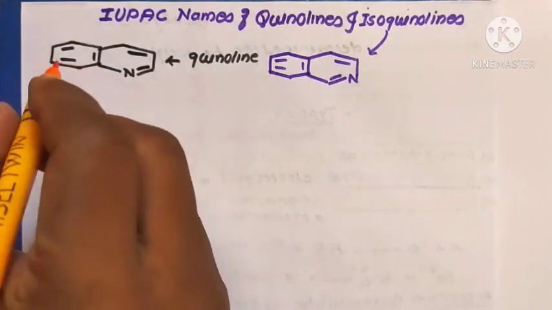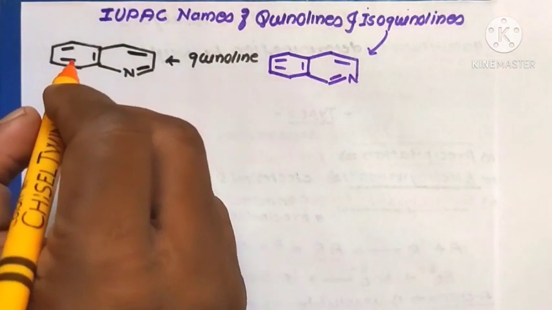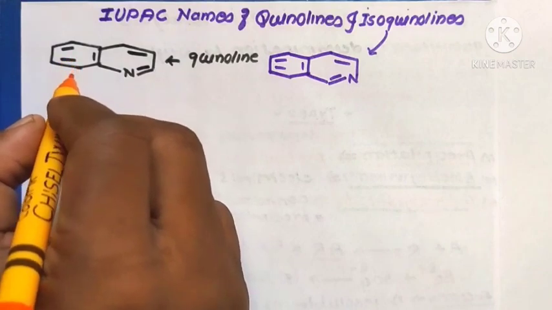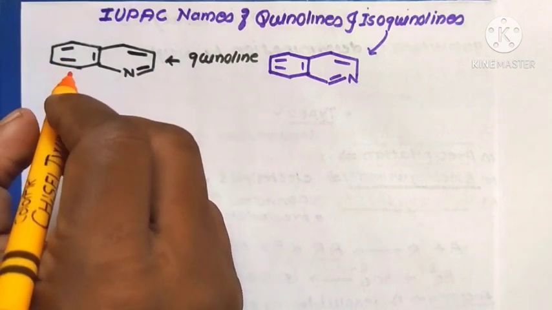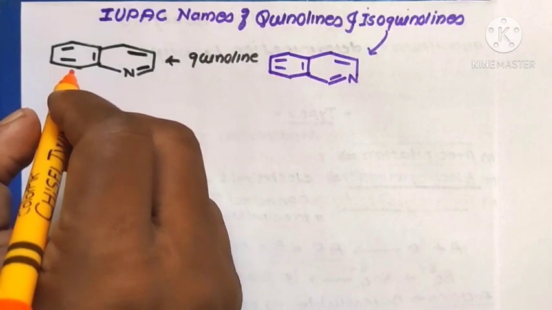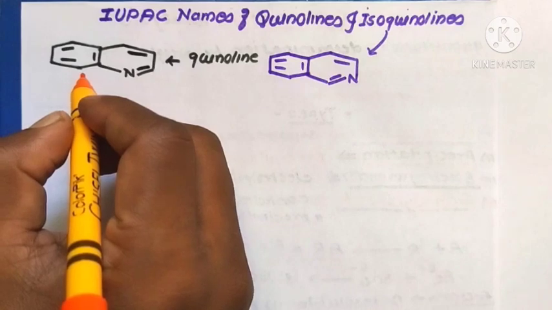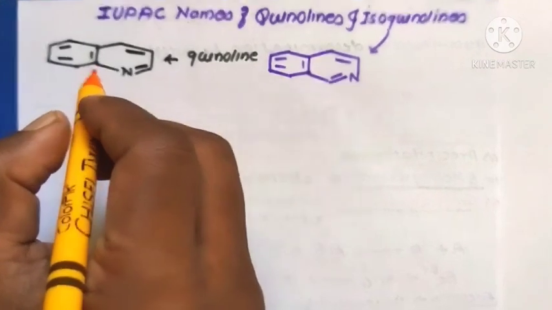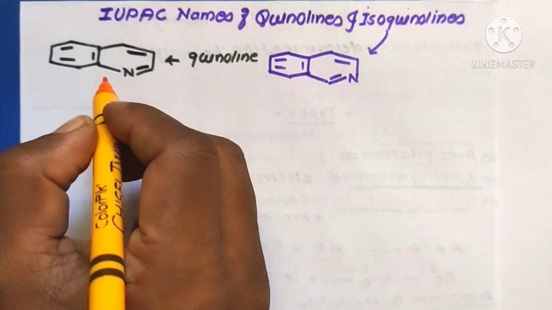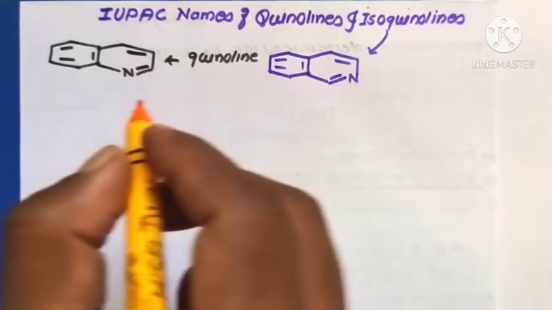The first rule for the IUPAC names of quinoline and isoquinoline molecules is the numbering of the molecule. In simple heterocyclic compounds, the numbering is done such that the heteroatom gets number 1 and the numbering continues in the anti-clockwise direction.